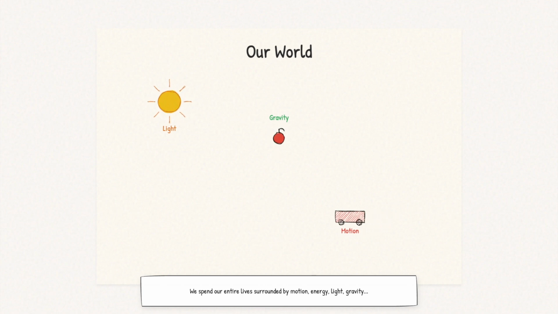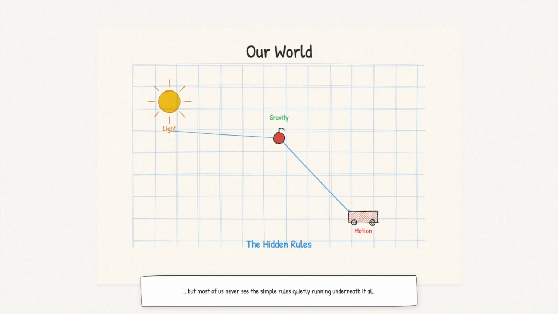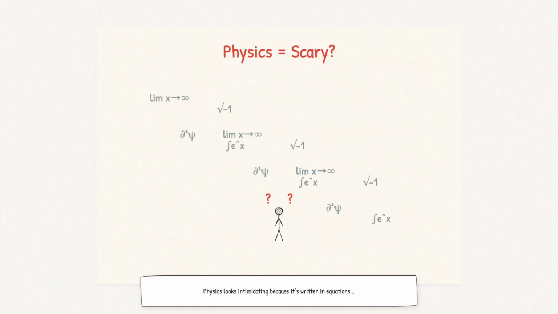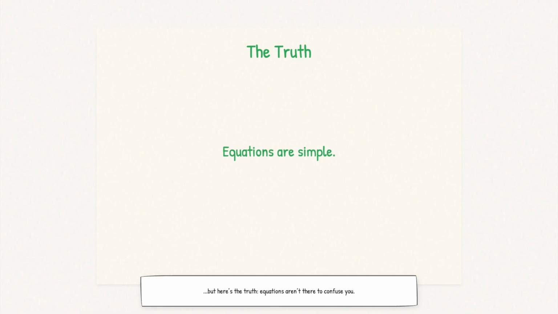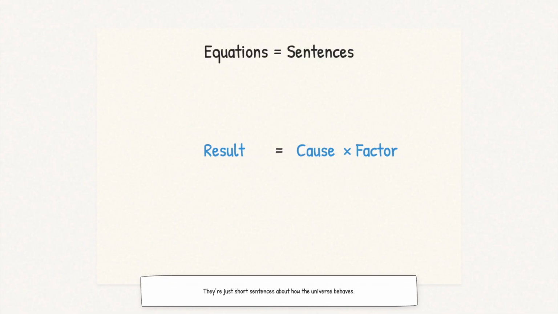We spend our entire life surrounded by motion, energy, light, and gravity, but most of us never see the simple rules quietly running underneath it all. Physics looks intimidating because it's written in equations, but here's the truth: equations aren't there to confuse us, they're just short sentences about how the universe behaves.